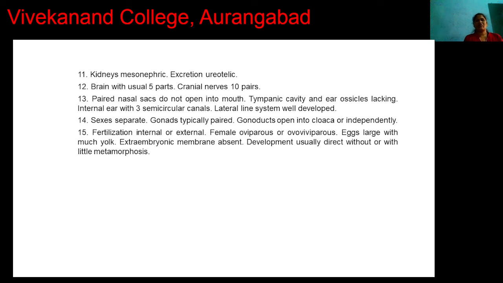The eggs of these fishes have much yolk. These are large. Extra-embryonic membranes are absent. Development is usually direct or with little metamorphosis, or little larval stages, or indirect. Here we now completed the total classification of Pisces.